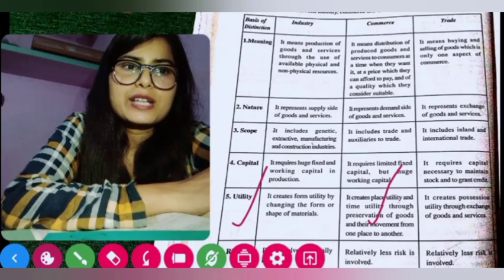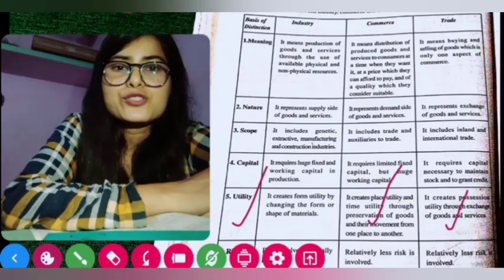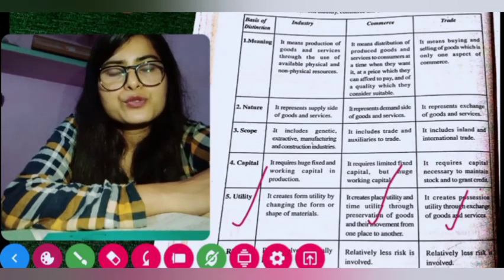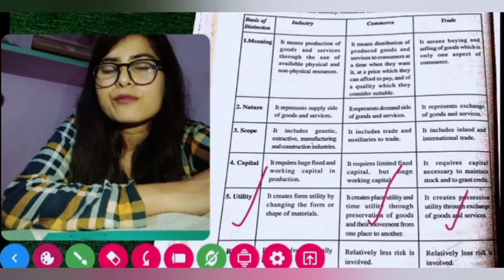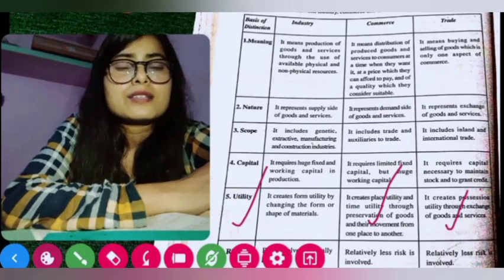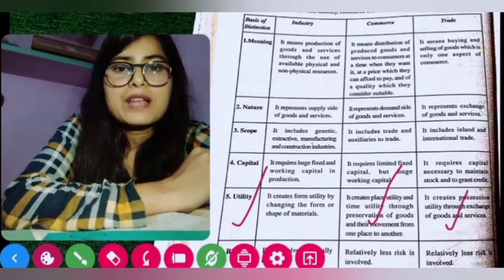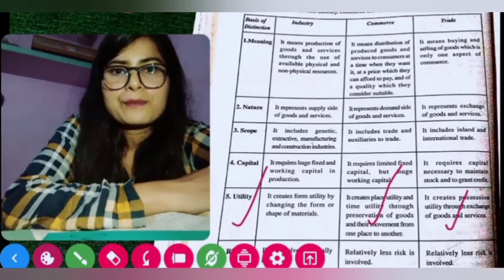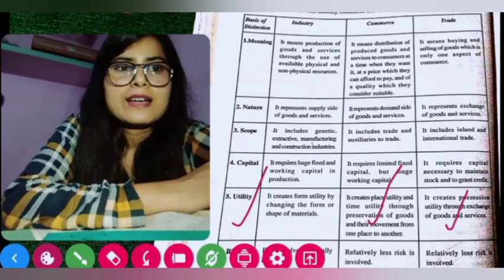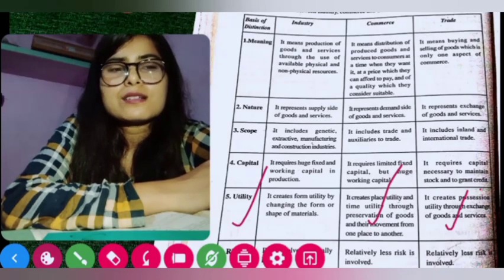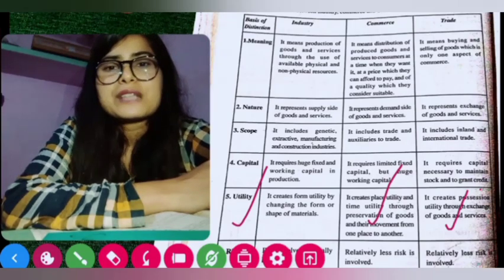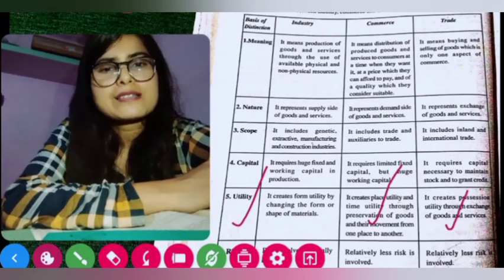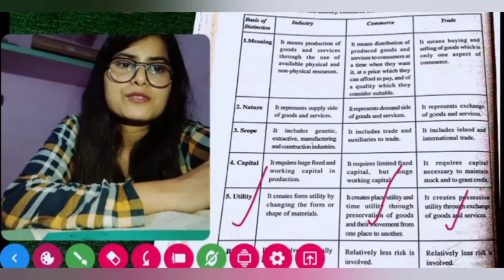And if we see the trade, then it gives us possession utility and exchange of goods and services. For example, when we go to market, and trade provides us different goods and services to a nearby market only, and we buy the things, and it becomes our things, our materials. So then it gives us the possession, the ownership of that thing, and also it gives us the utility of exchanging of goods and services. As we go to market, we can buy things and also we can sell things. So it is exchanging of goods and services.